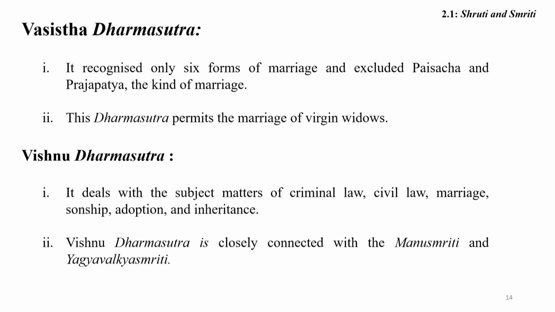Now I want to focus on the Vasishtha Dharma Sutra. The Vasishtha Dharma Sutra is also a very prominent Dharma Sutra. It recognized only 6 forms of marriage and excluded the Paisach and Prajapatya kinds of marriage. This Dharma Sutra permits the marriage of a virgin widow, therefore it is also considered a progressive Dharma Sutra. Another important Dharma Sutra is the Vishnu Dharma Sutra.